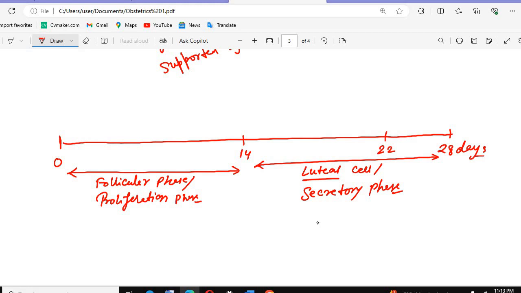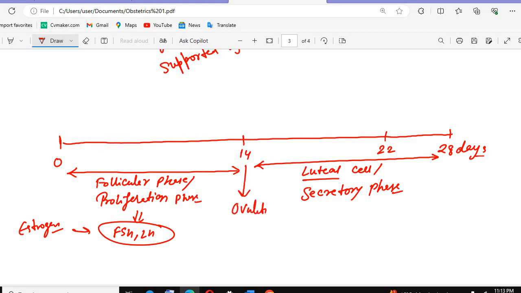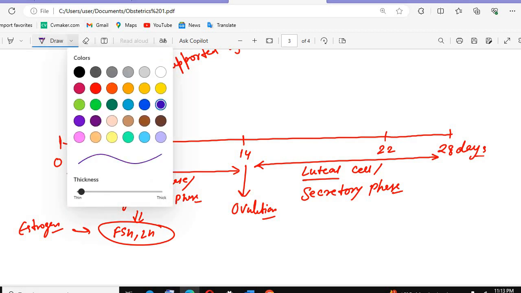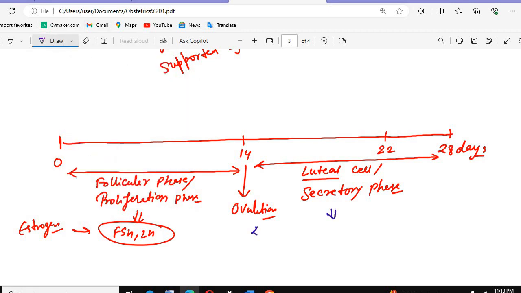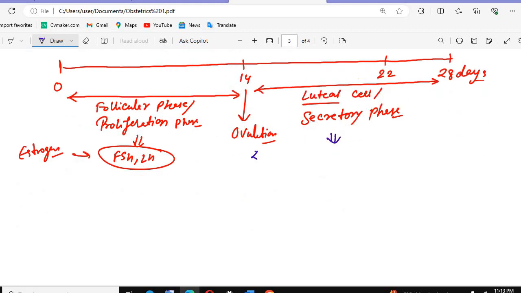Now in this follicular phase, the main hormones are the FSH and LH, and who gives them feedback? The estrogens. On the 14th day there will be ovulation. Also remember one more very important point: this luteal phase or secretory phase is fixed.